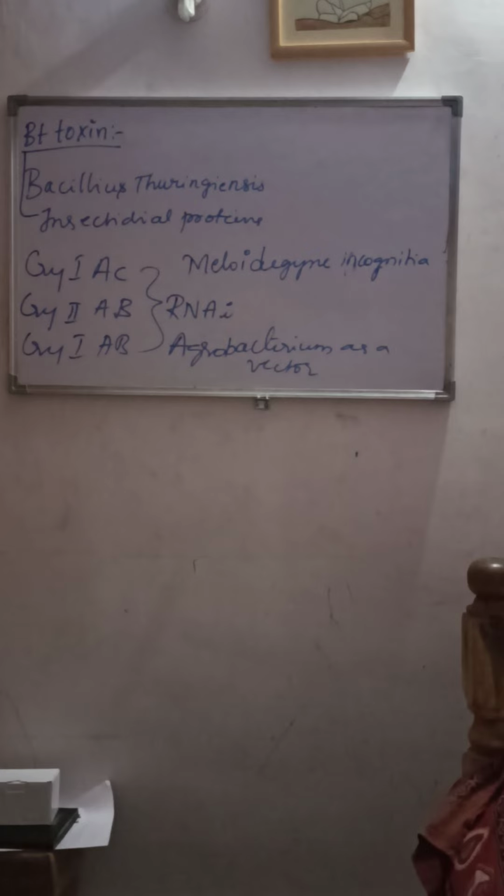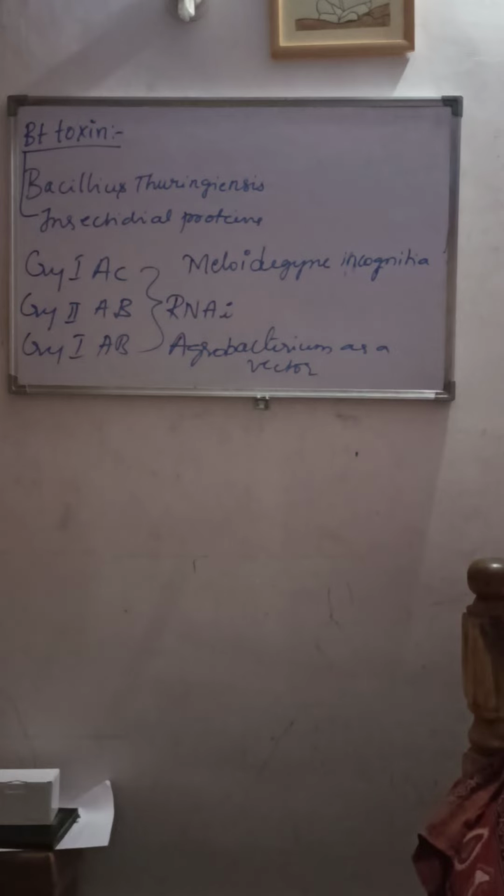So with this procedure, what will be the result? The result was that the parasite could not survive in the transgenic host, because the host is genetically modified.